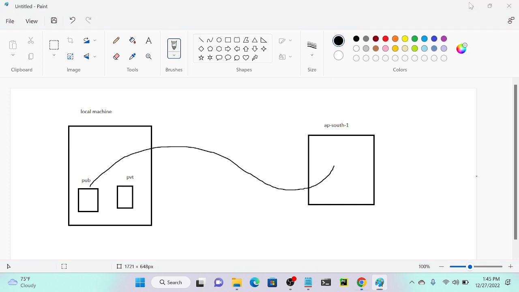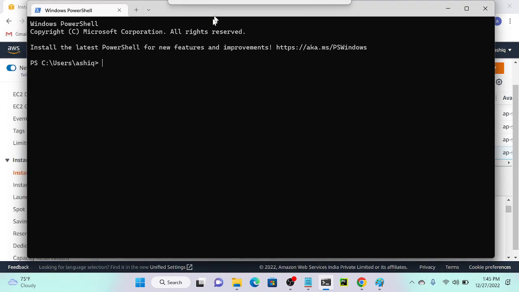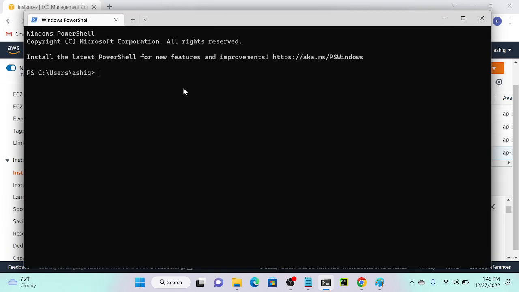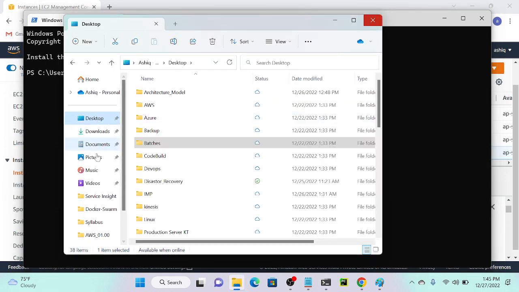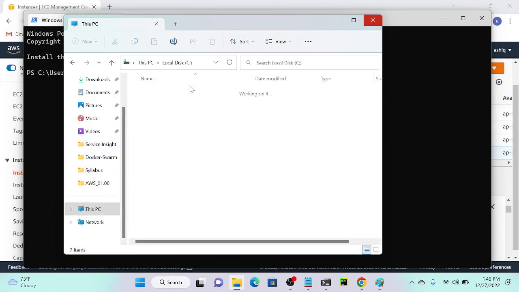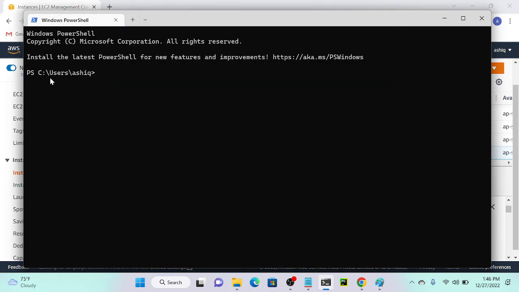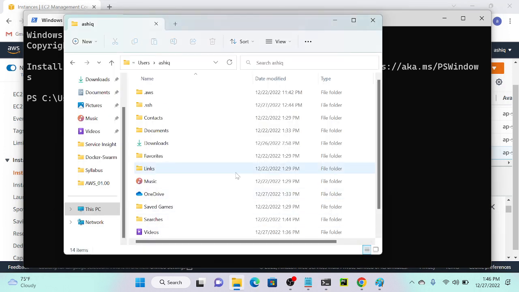First I'll go to my virtual machine. Let me open this PowerShell. Then I will create an SSH key first, that is our first requirement. Before that, I'll go to my desktop, This PC, Local Disk C, Users, and Ashiq. Now you can see my command prompt is in the same location, the same directory, user Ashiq. I opened the same location on my console itself.